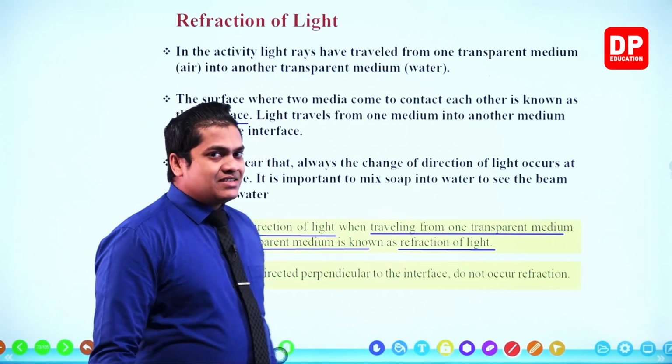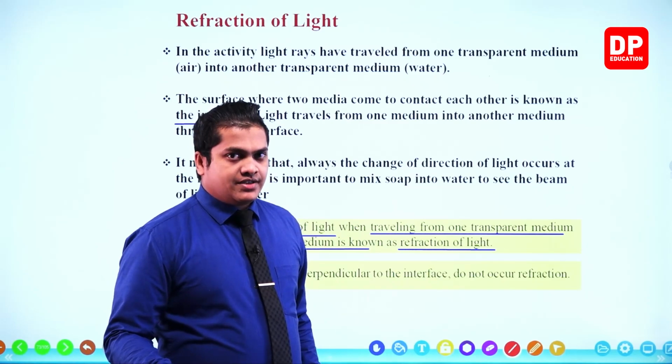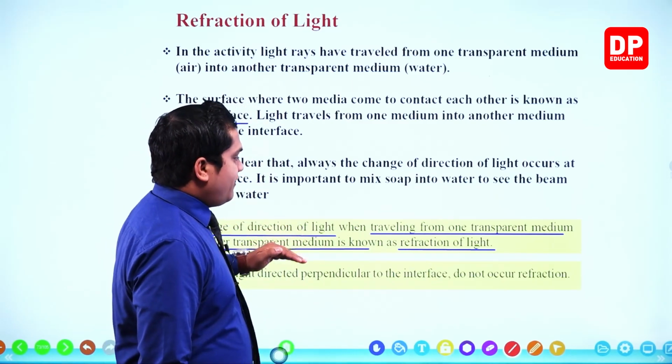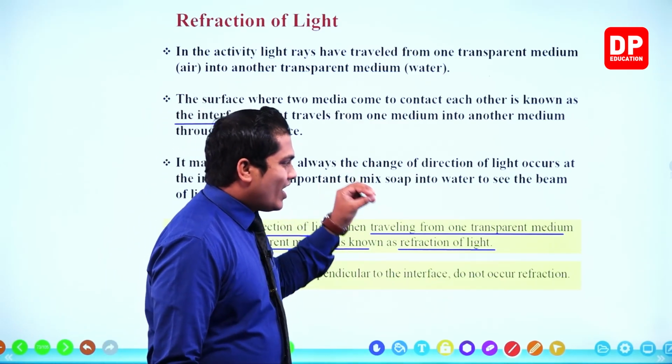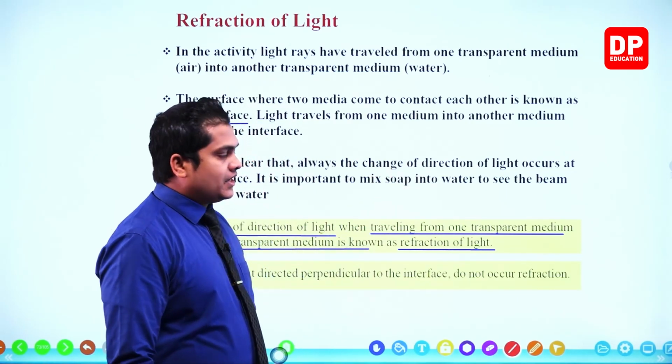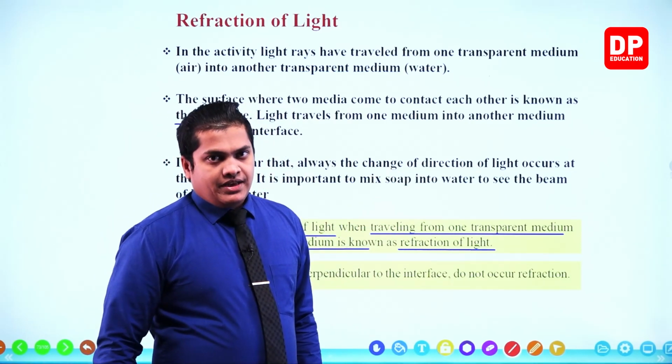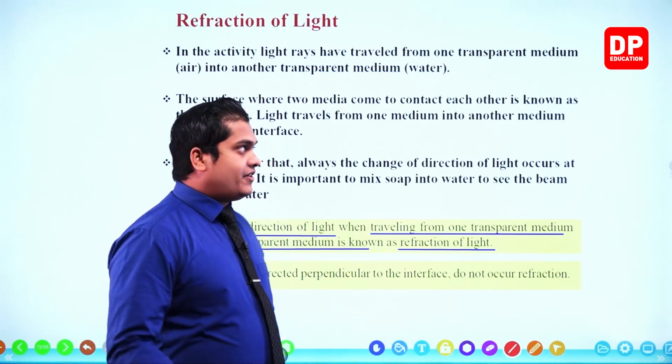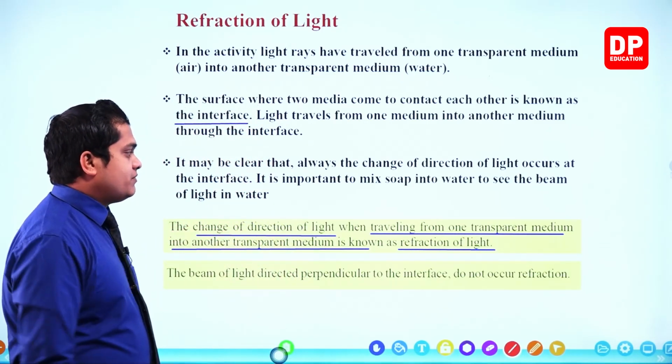So bending means the change of direction of light. This is the one which is referred to as the refraction, my dear children.